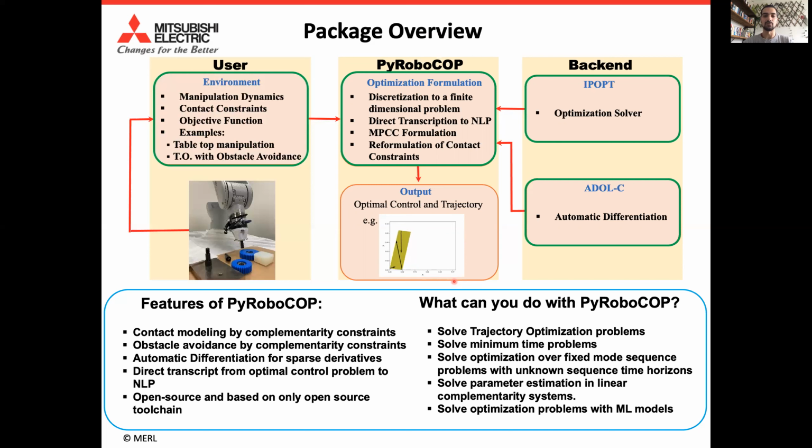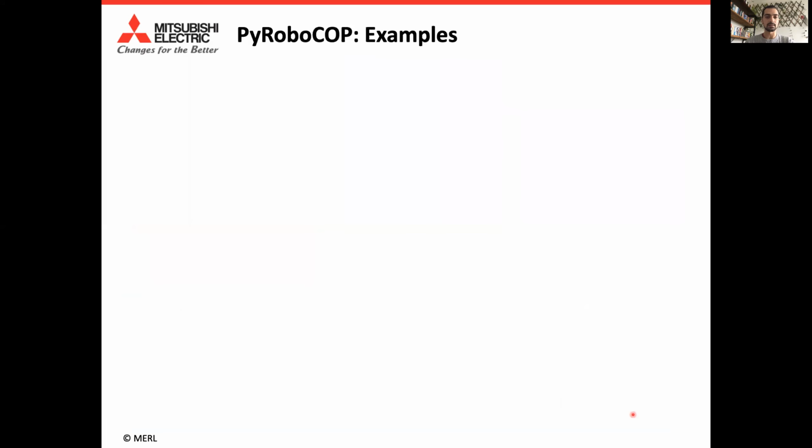Okay, what can be interesting for you? So what can you actually do with PYROBOCOP? As we just saw, we can solve trajectory optimization problems. We can solve minimum time problems. We can even solve problems if you have multiple modes in sequence, and PYROBOCOP can decide the time horizon of each of the modes. We can also do parameter estimation for systems with complementarity constraints. And we can also solve optimization problems when the models are given by machine learning techniques.